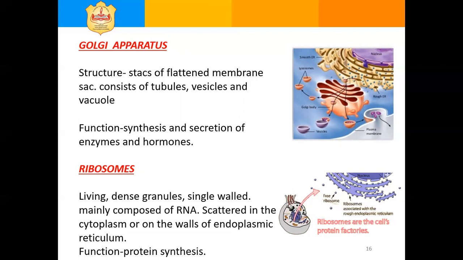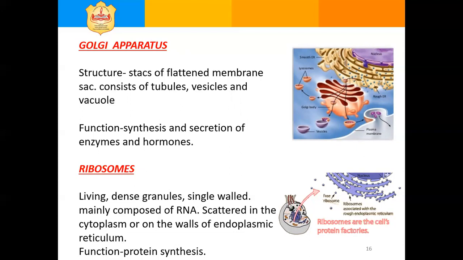The main function of ribosomes is synthesis of protein. They are present in both prokaryotes and eukaryotes.